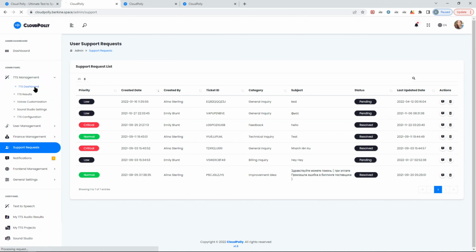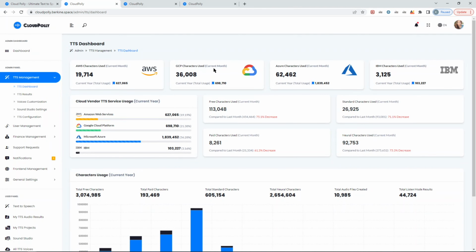So let's get into the main parts of the admin panel. Now, here is the main text-to-speech dashboard from the admin perspective. Instead of the main dashboard where you have the main highlights, here you have more breakdown in terms of what has been used and in what capacity. So you can see each split by cloud vendor, how many characters were used per cloud vendor in a given month and in a given year.